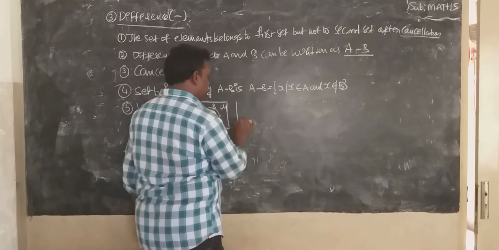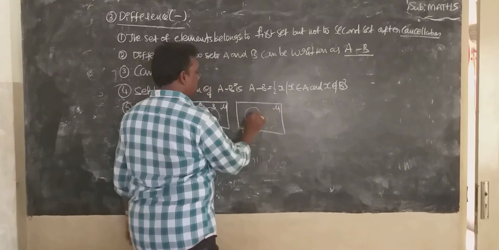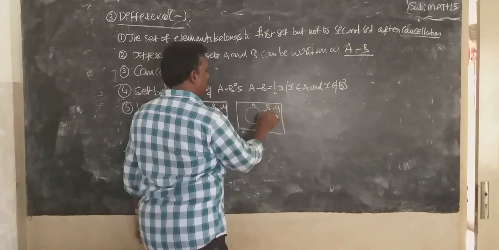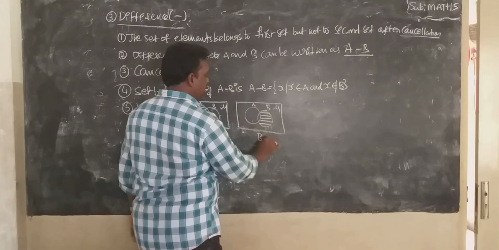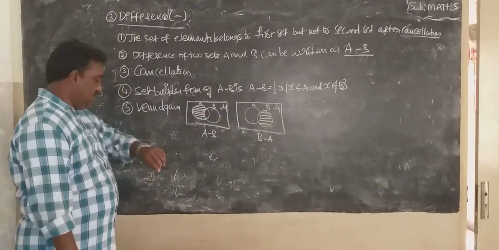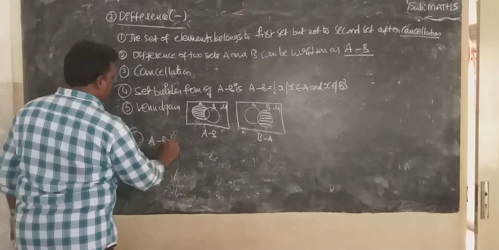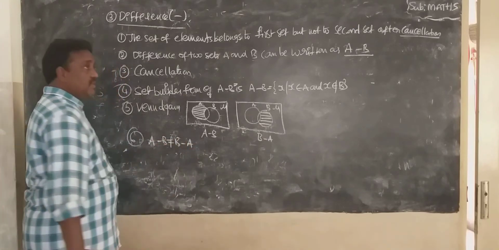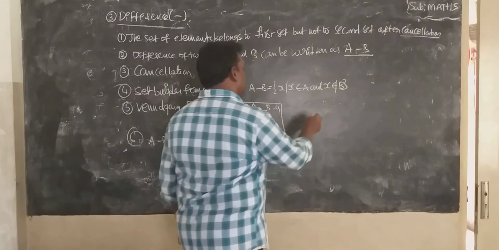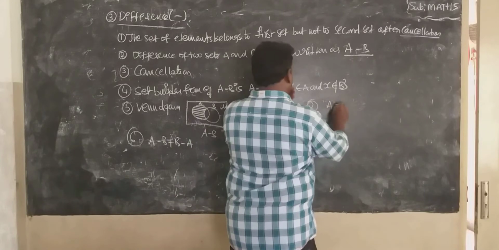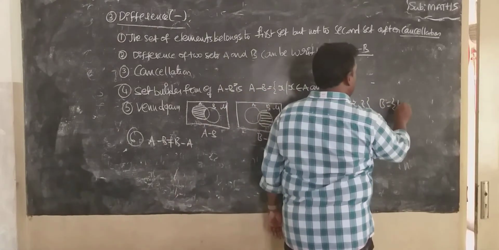Whereas in the second Venn diagram, mu, top right corner, again A and B, only shade the second part, third part. This is B minus A. Then next point, A minus B is not equal to B minus A. Commutative property is not satisfied.